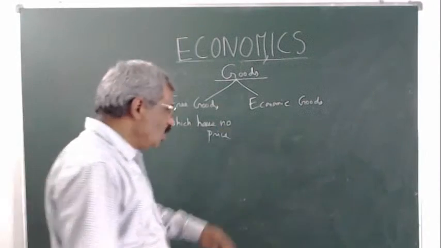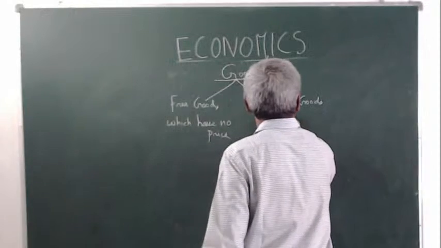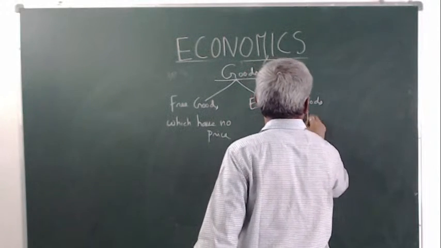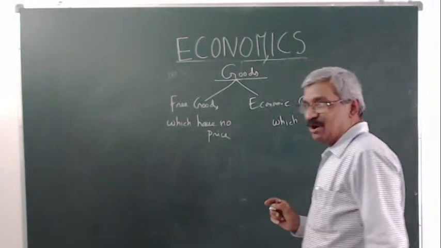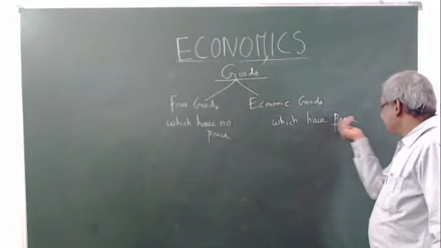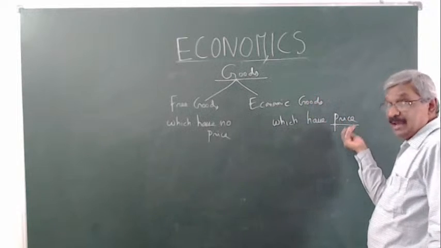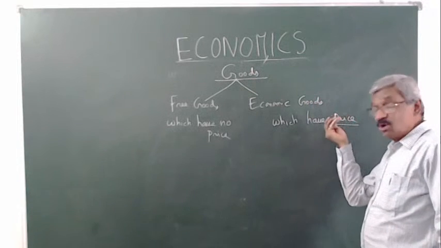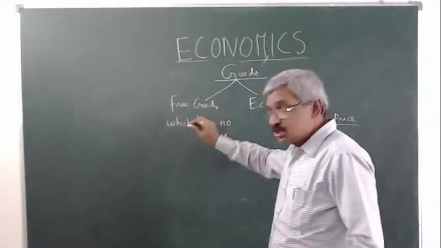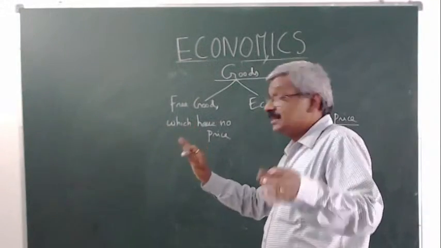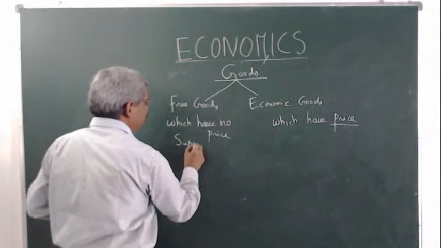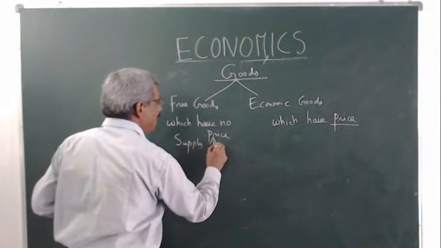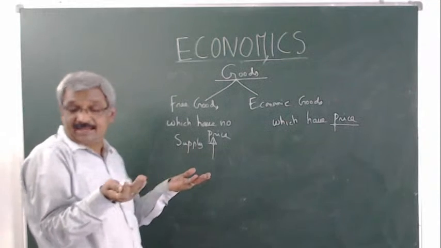But economic goods are those which have a price, the price of a commodity. These goods have prices, and that is called economic goods, and free goods are those which have no price. Why? The supply is more than demand, a plenty of supply.